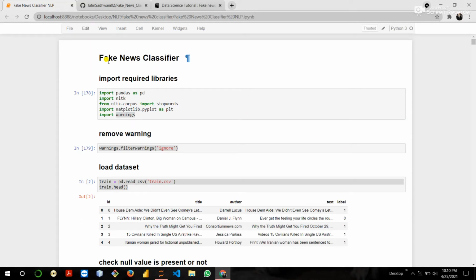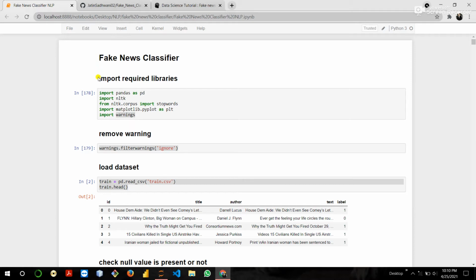Hey guys, I have come with the amazing project Fake News Classifier in Natural Language Processing. So what is the purpose of this project? As the name suggests, it classifies fake news. If we have a news, our model classifies whether the news is fake or real.